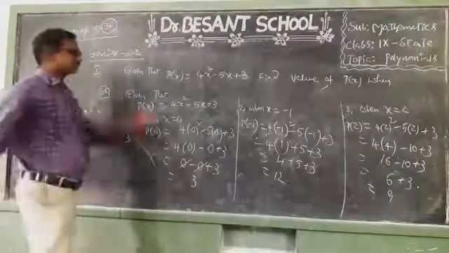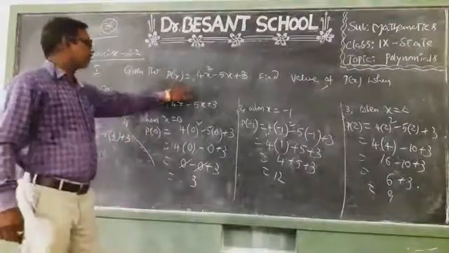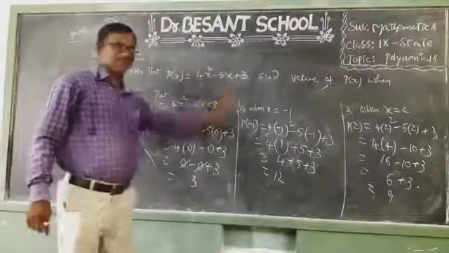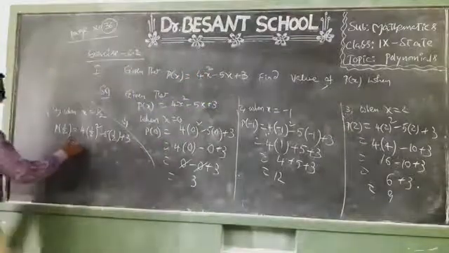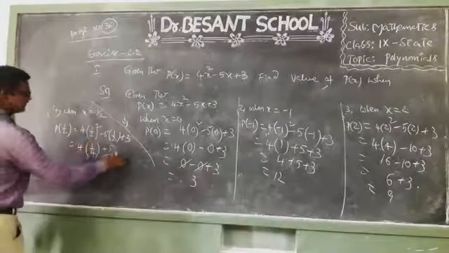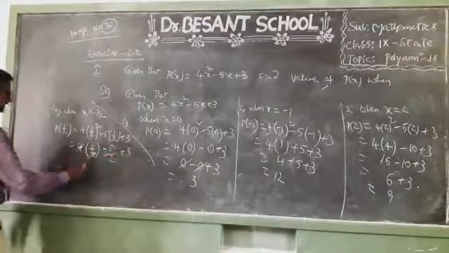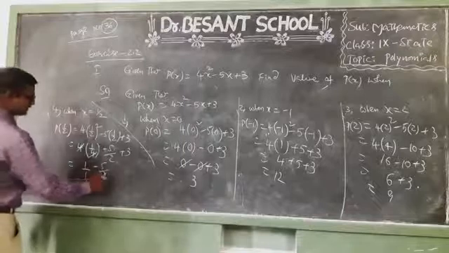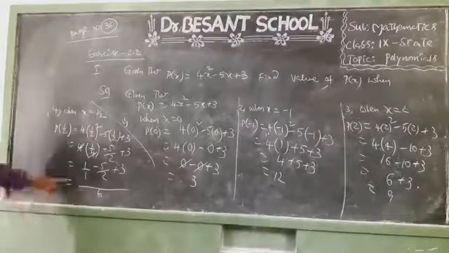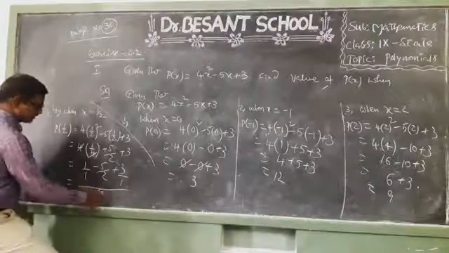Observe, children. P of 1 by 2 equal to 4 into 1 by 2 whole square minus 5 into 1 by 2 plus 3. So now 4 into 1 by 2 whole square is 1 by 4, minus 5 ones are 5 by 2, plus 3. 4 4 cancel. 1 means 1 by 1, minus 5 by 2, plus 3. So what is the LCM, children? 2.